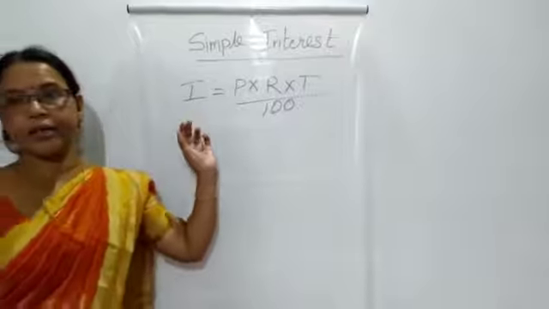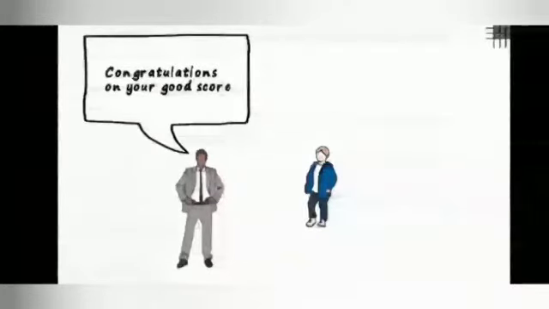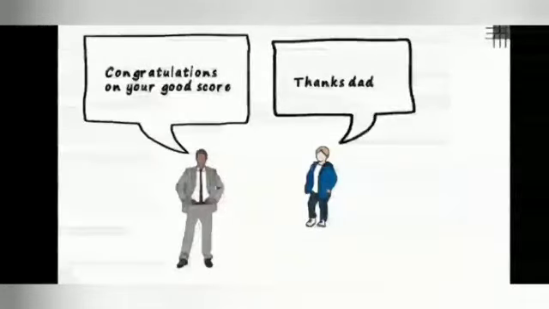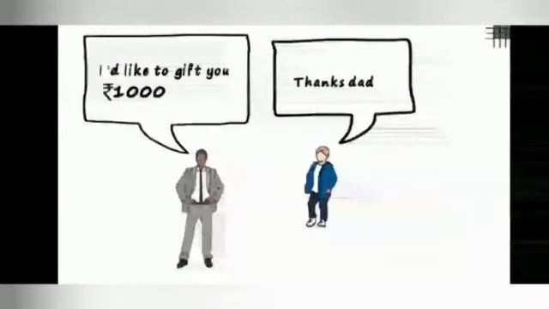Now let us see some examples. Gaurav's dad congratulates him on his good score in mathematics. Gaurav thanks his dad and of course asks for a gift in return. His dad willingly says yes and tells Gaurav that he will be getting a gift of 1,000 rupees.